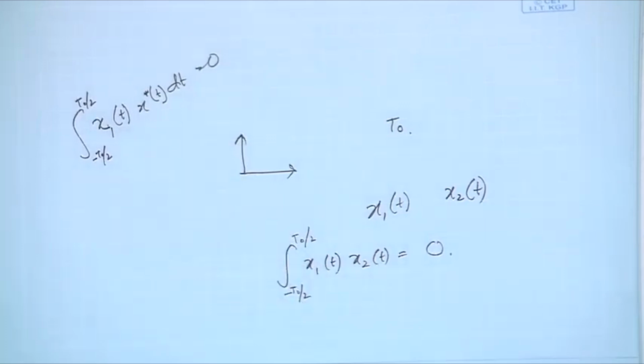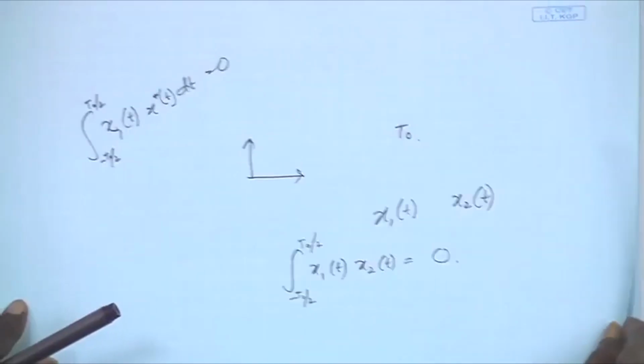After that we said we should have a quest for all the orthogonal signals in that signal space, as many as there are. In that process we defined 2 things.